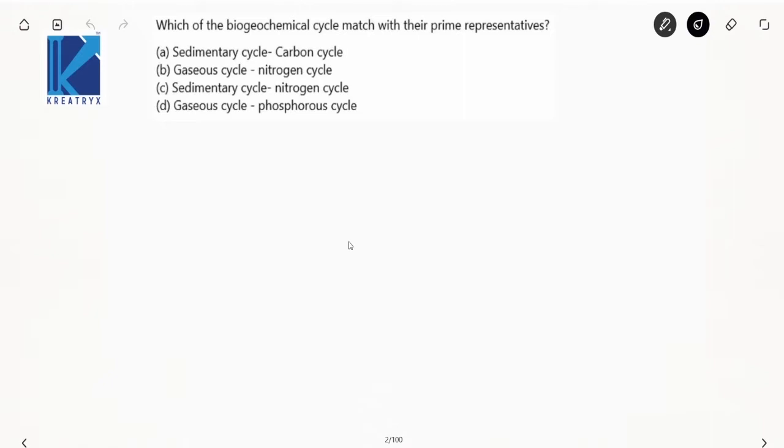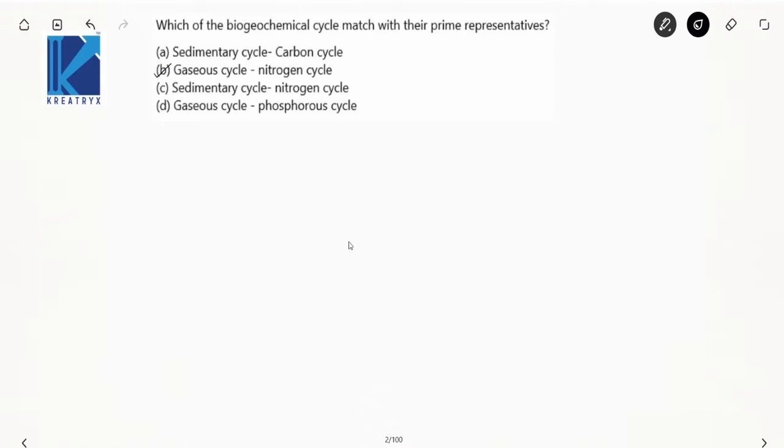No, your first option is wrong. Your C option is also wrong, sulfur or phosphorus, but it is nitrogen. Your D option is wrong, gaseous cycle, phosphorus cycle is a sedimentary cycle. So your answer is gaseous cycle, B, nitrogen. The nitrogen cycle belongs to the gaseous cycle. This is your correct answer.